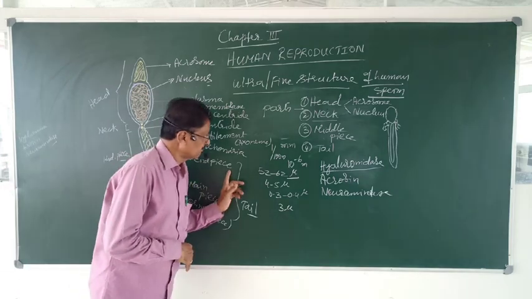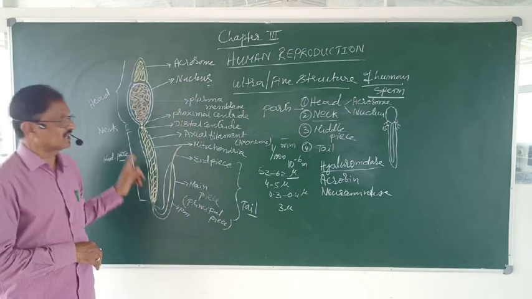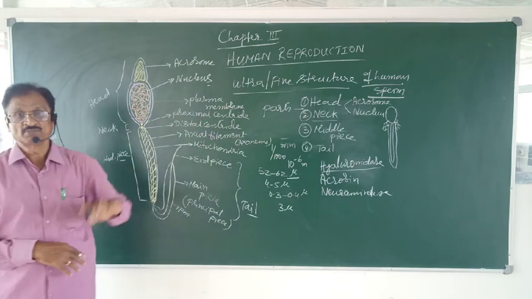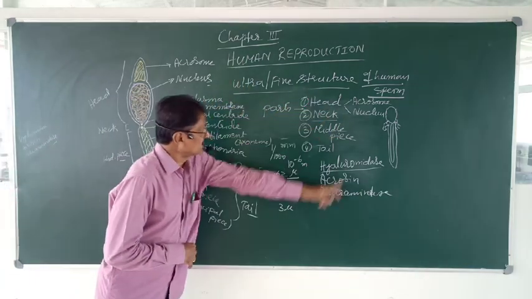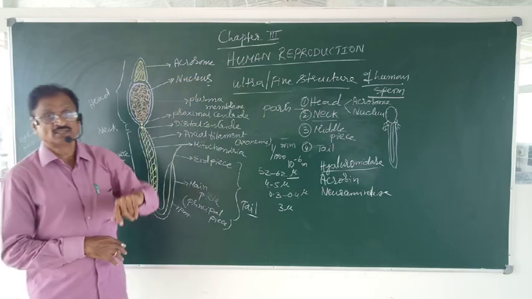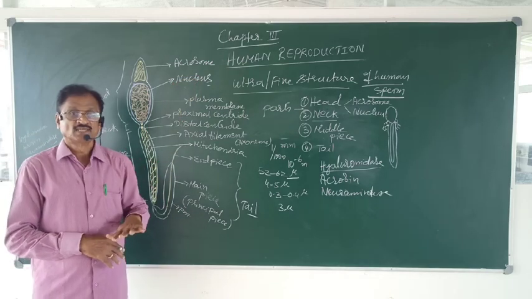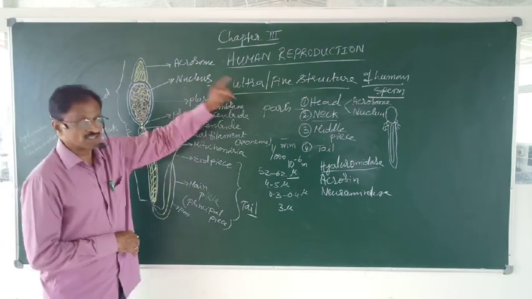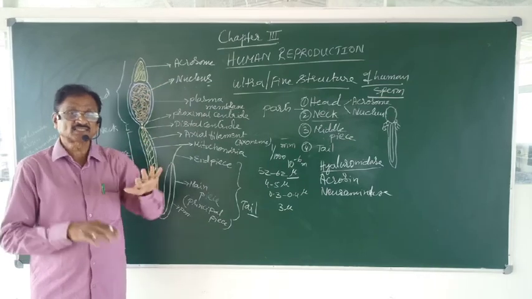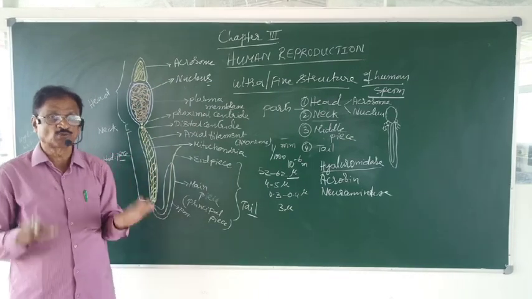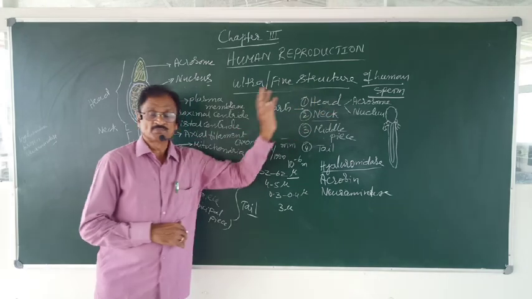So this is the overall structure of the sperm. Overall structure in the sense, nothing but the ultrastructure. So in brief, what is ultrastructure? Structure studied under electron microscope. What is a sperm?